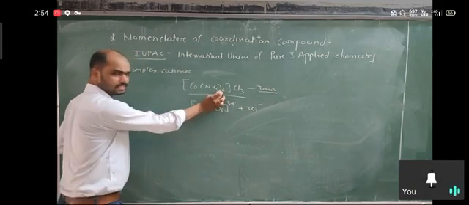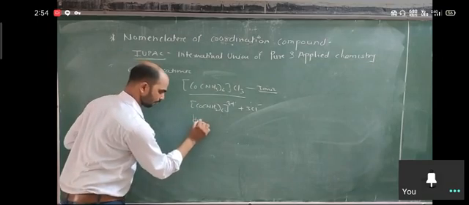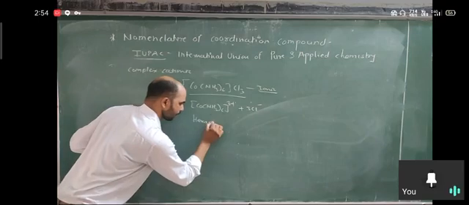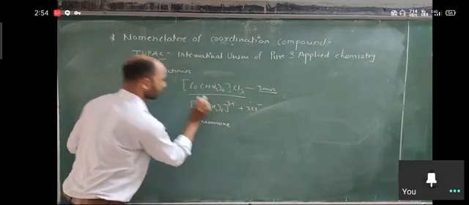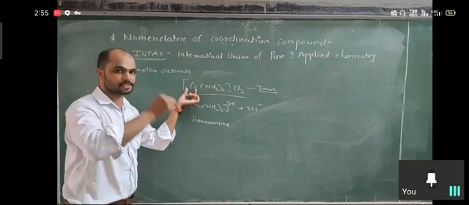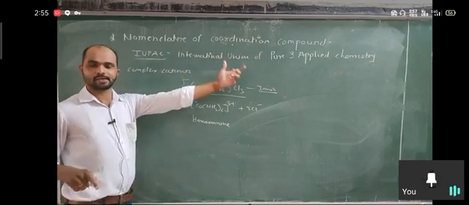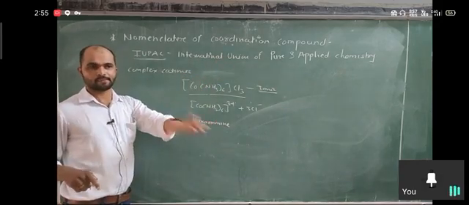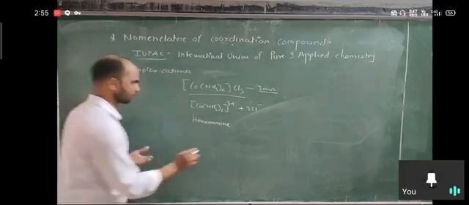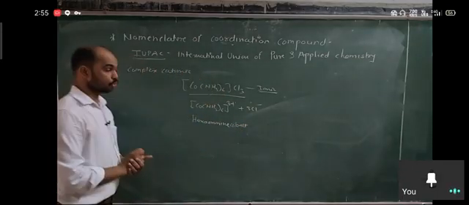Here how many ligands? 6. So for 6, we use the prefix hexa. NH3 is the amine. So hexaamine. Who is the metal? Cobalt. Here, write the name of metal as it is because complex is cationic. When complex is negative, that time we change the name of metal atom by adding the ATE. But here there is no need of ATE because already complex is positive. Complex is cationic. So just write the name cobalt as it is.